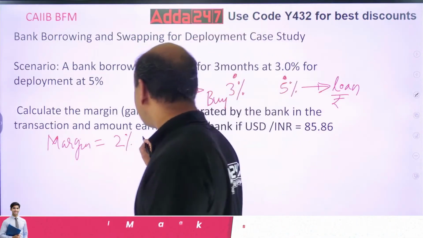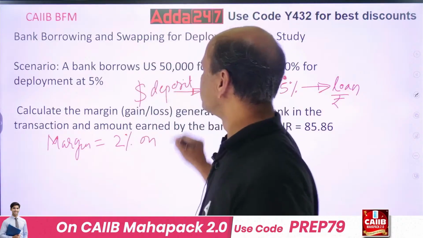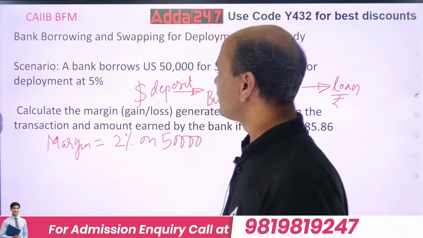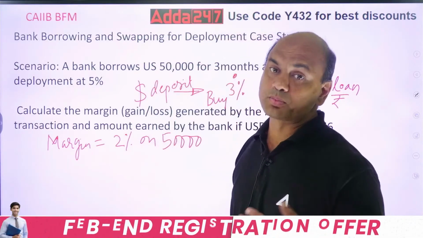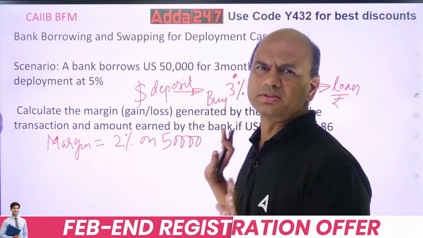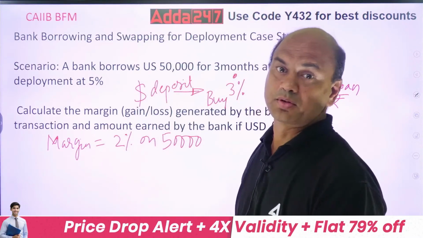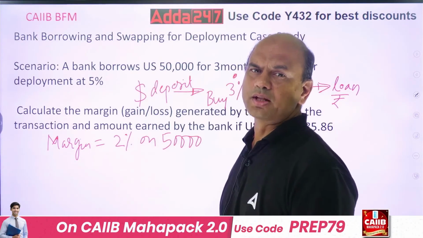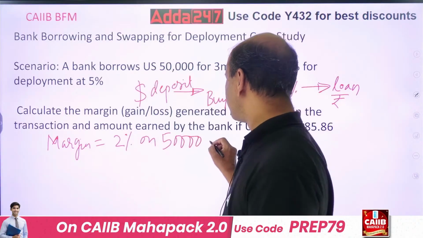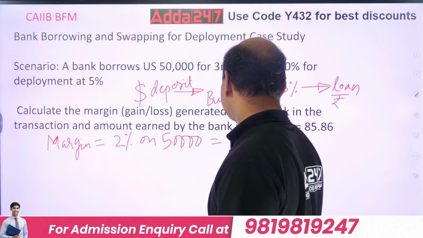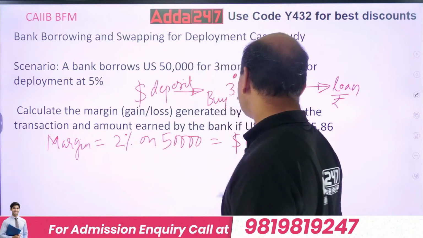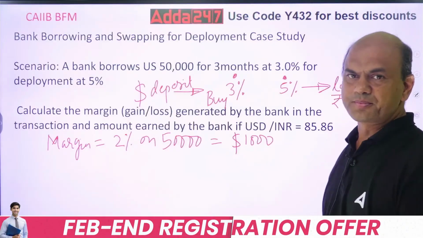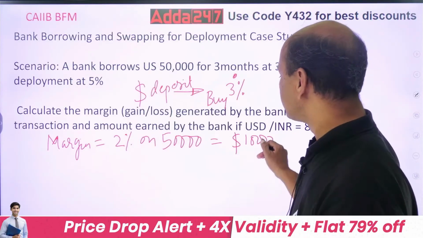So first find out 2% on 50,000. 10% would be 5,000, so 2% is 1,000. So I'll be earning dollar 1,000 on this, 50,000 into 2%. Got it?